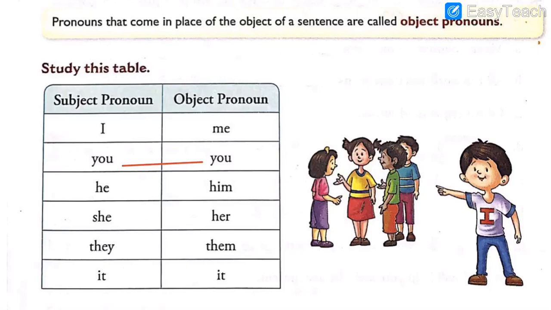As I told you, you can see over here, here is one boy, here more than one. So when you are talking to one person, you use the pronoun you, but when you are talking to more than one, at that time also you can use the pronoun you all. That is also possible. But when you are talking to one person, you have to say that it is subject pronoun. If I am telling you, means you are one, so it is singular, it is subject. But if it is plural, more than one, then it is object.